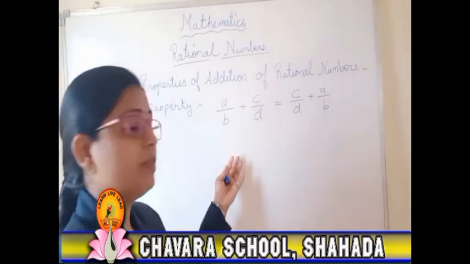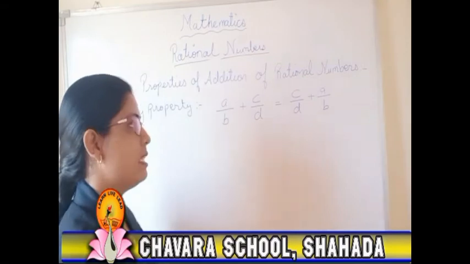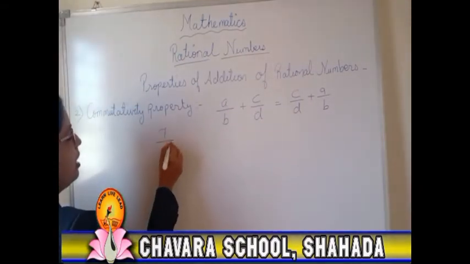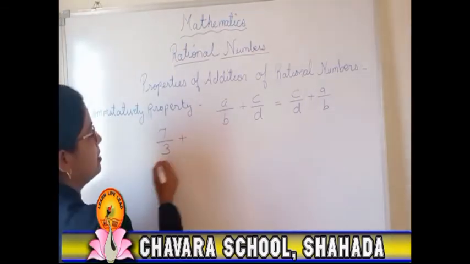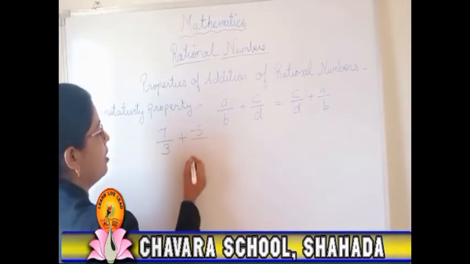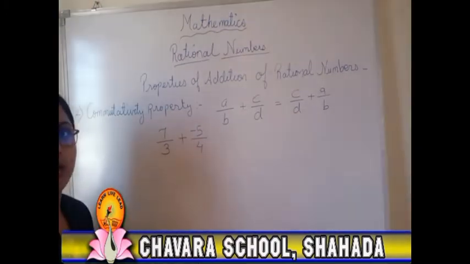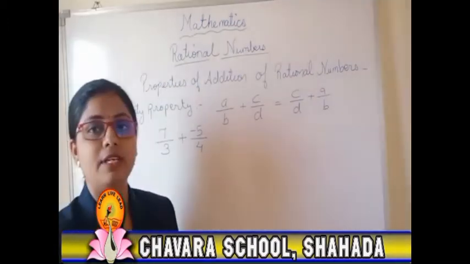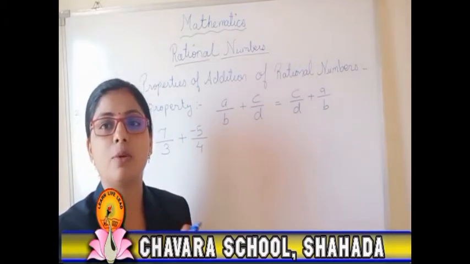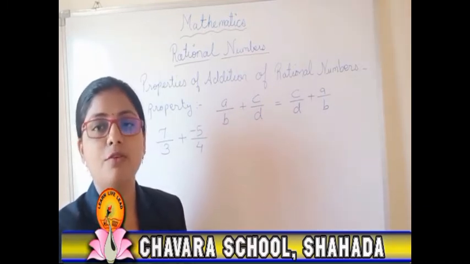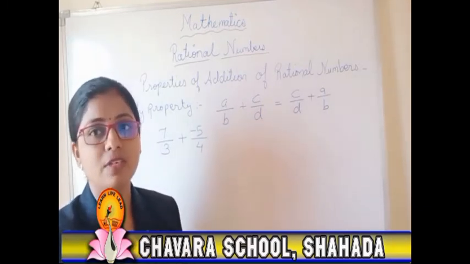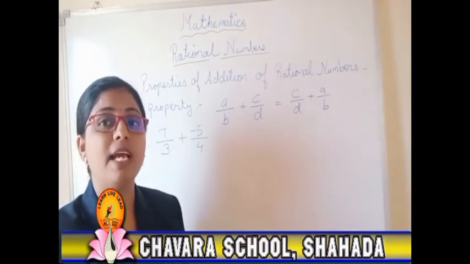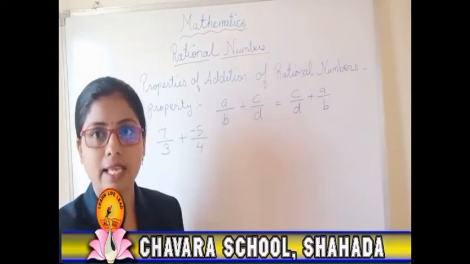Okay. To prove that, we will have one example. Suppose the numbers are given to you as 7 upon 3 plus negative 5 upon 4. Okay, suppose this example is given to you. First of all, if it is asked to verify the commutative property here, how will you verify it? First we will write "show that", because we are proving something. What we have to prove, we have to first think about.